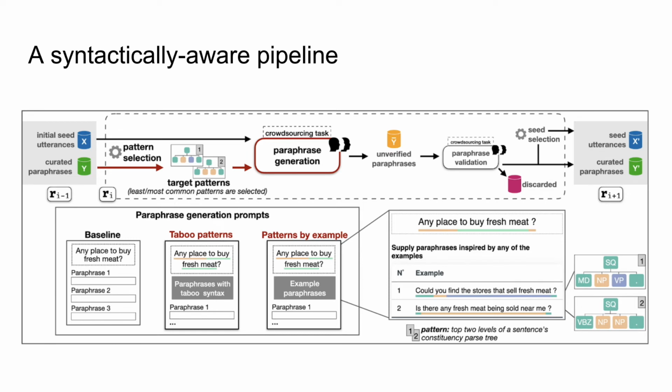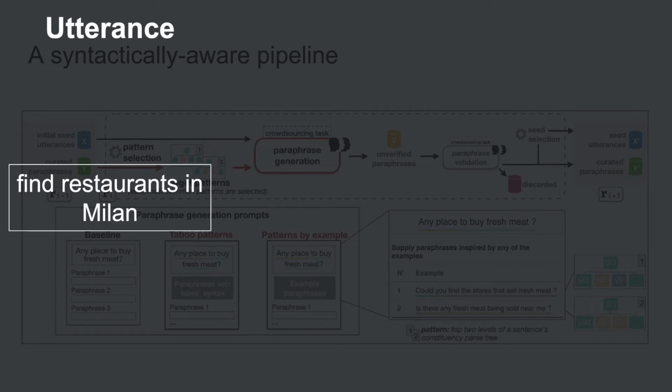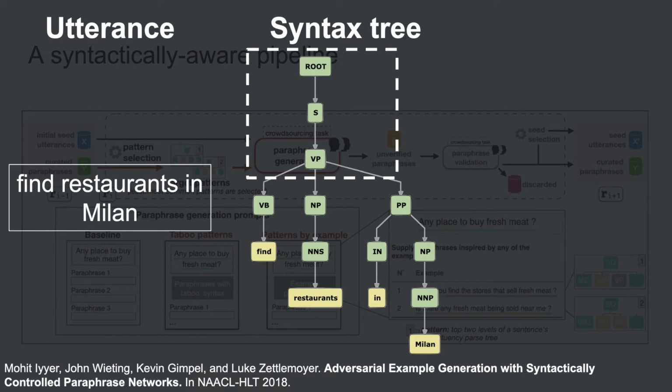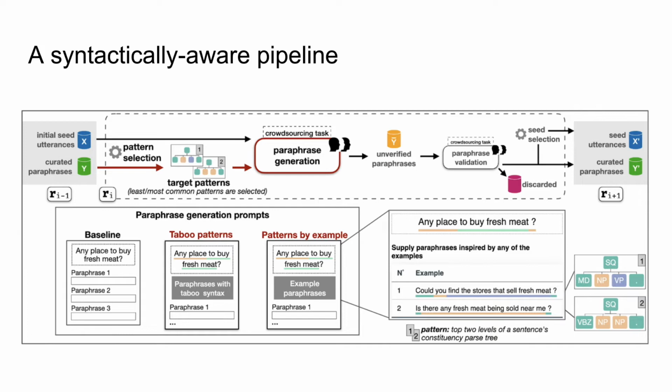Our work introduces a multi-stage paraphrasing pipeline designed to guide the crowdsourcing process towards producing paraphrases that are syntactically diverse. We focus on paraphrase generation, and we assume an initial dataset of seeds and paraphrases. To capture and control for syntax, we rely on the notion of patterns. For a given utterance, we follow existing literature and use the top two levels of the syntax tree as the corresponding pattern. Going back to the pipeline, we introduce a pattern selection step that identifies the target patterns.